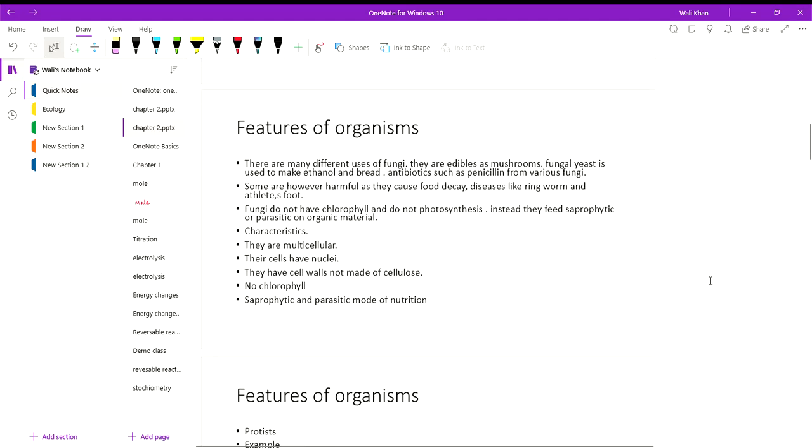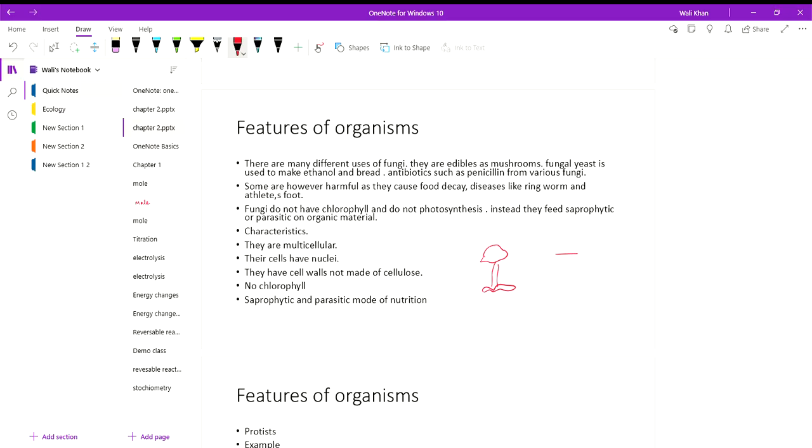When we discuss fungi, we take a look at the features of the fungi. You can see fungi in your gardens in the rainy season as mushrooms. This is a mushroom. Some of these are edible, some are non-edible.